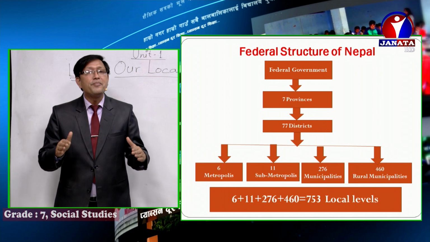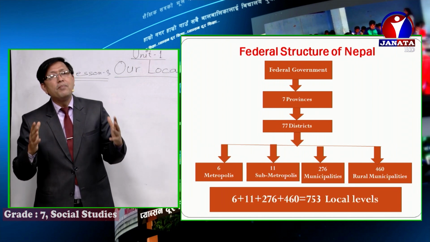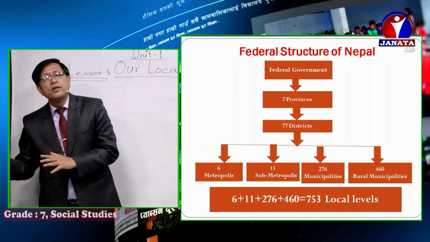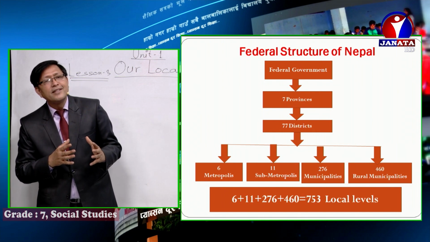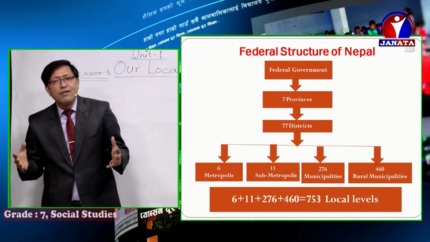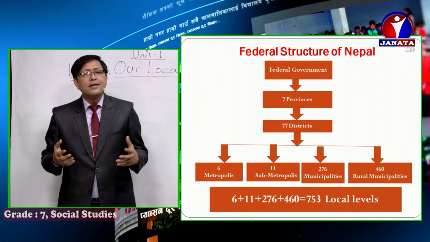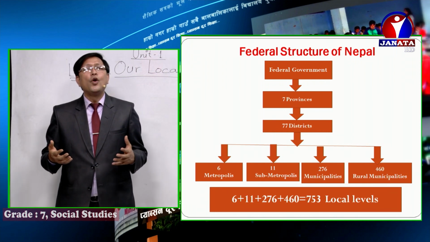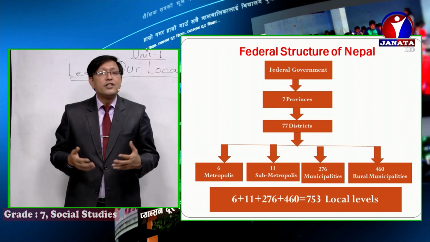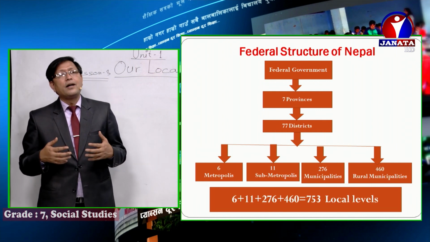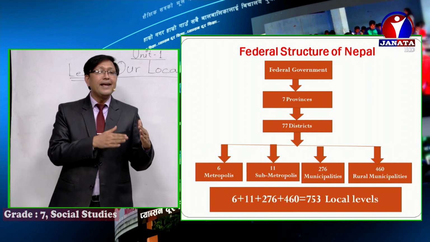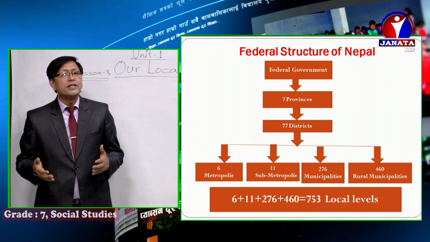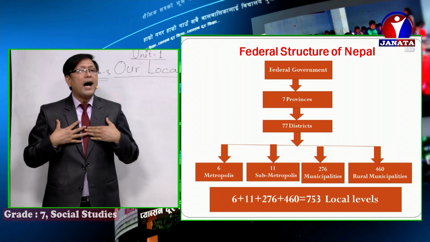Federalism is a political system in which there is a mixed or compound mode of governments combining central government or federal government and other regional governments like provincial governments or local governments. And local governments means metropolitan city, sub-metropolitan city, municipality and rural municipality, or 753 local levels. All right. So federalism is a political system in which there is a mixed or compound mode of government combining central government and other regional governments, provincial and local governments. Boys and girls, I hope you understood it.